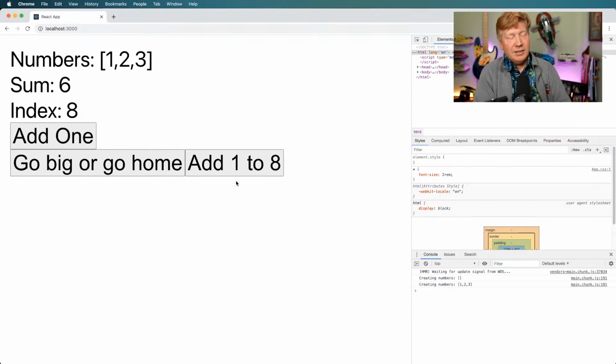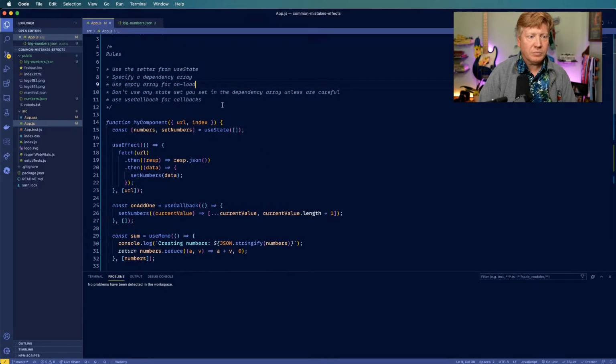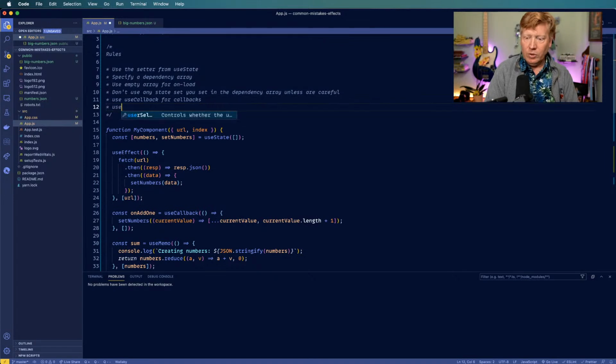All right. So, yeah, well, that was very fun. Let me go and add any more rules. Let's see. So use useMemo for expensive to calculate derived values synchronously.